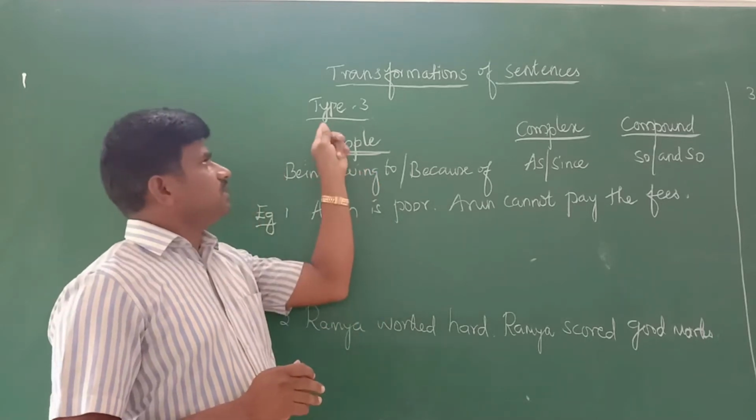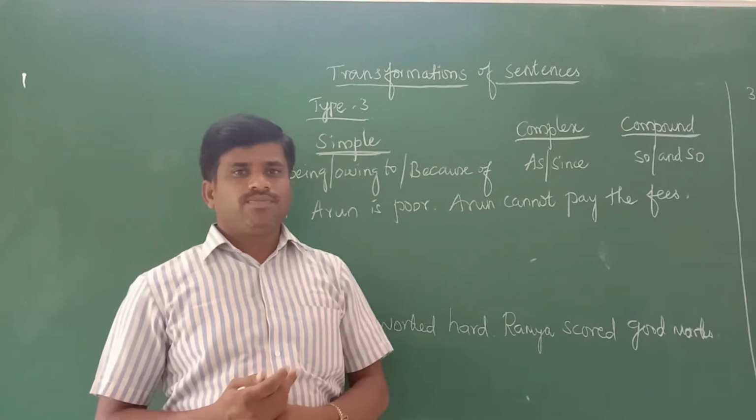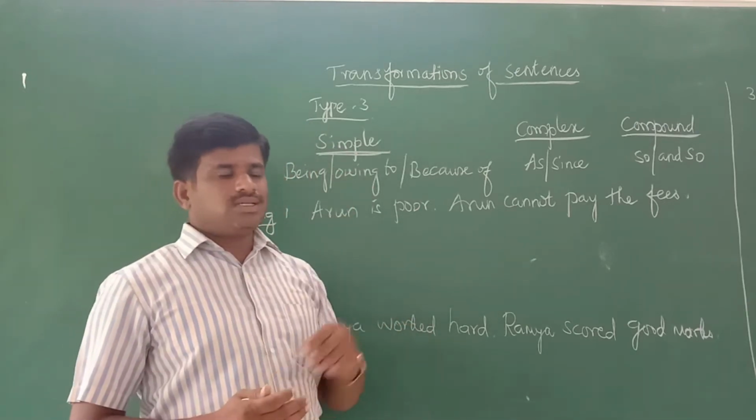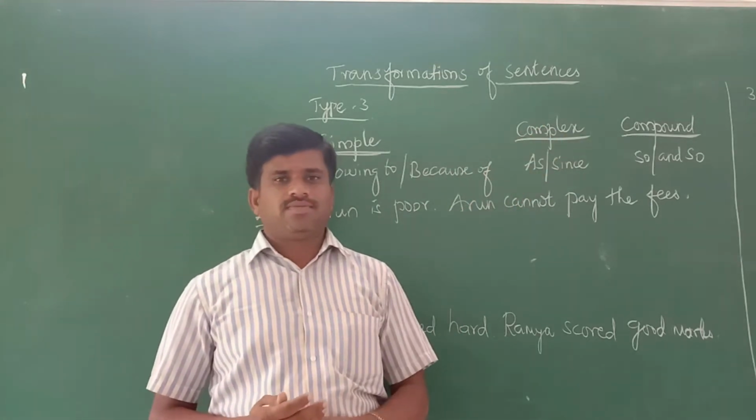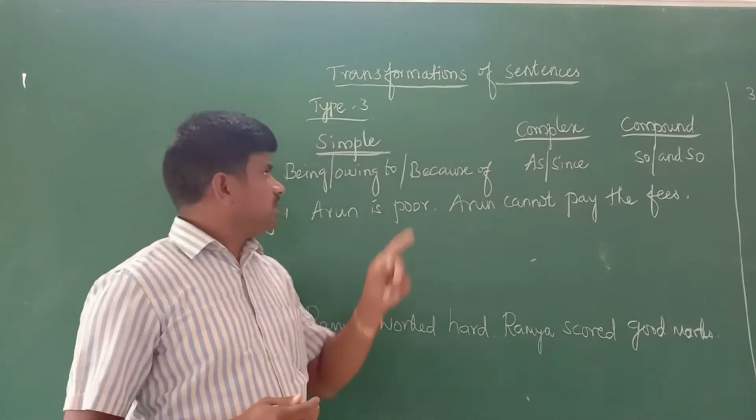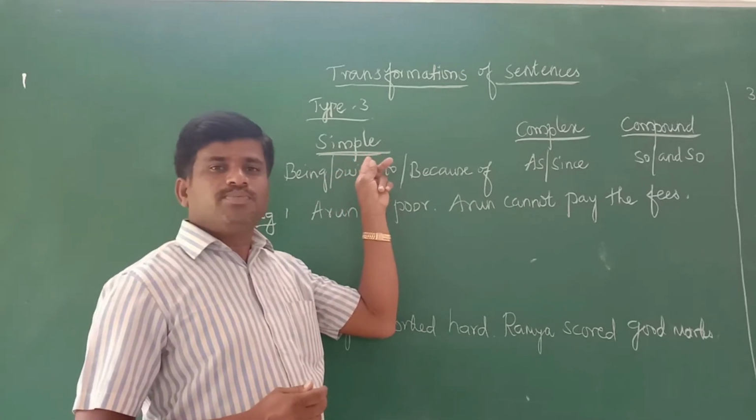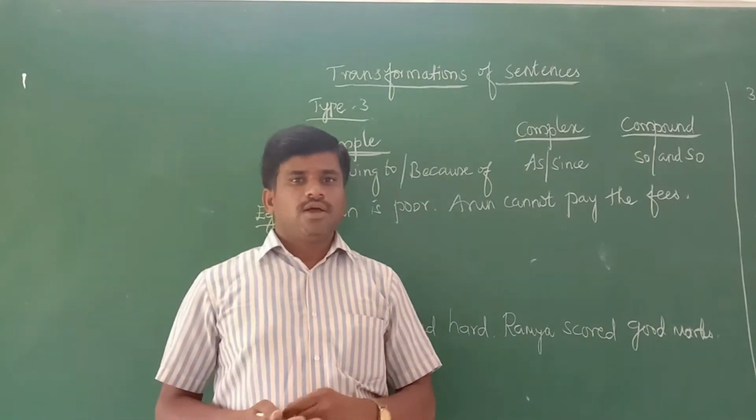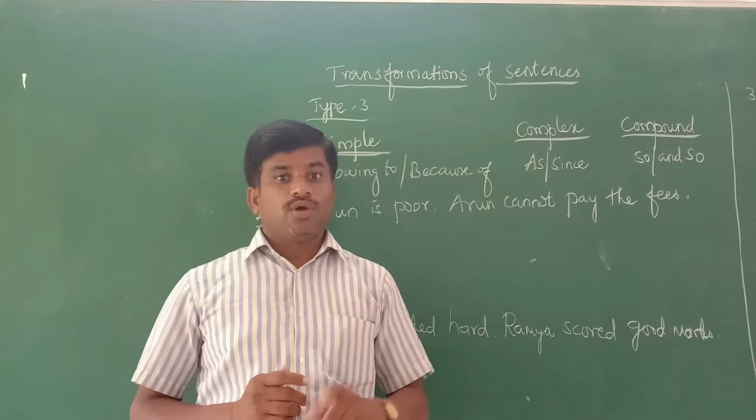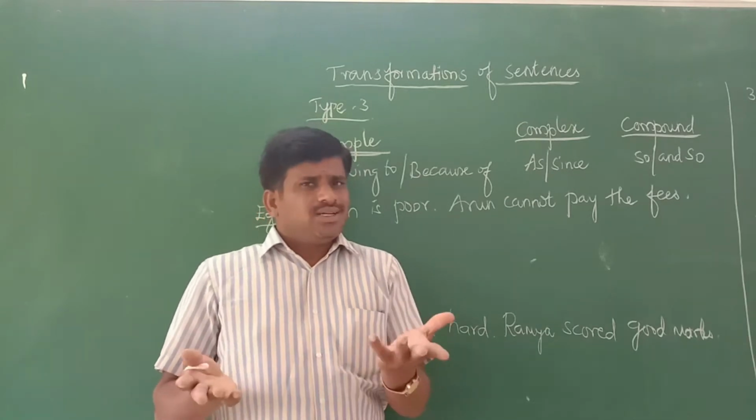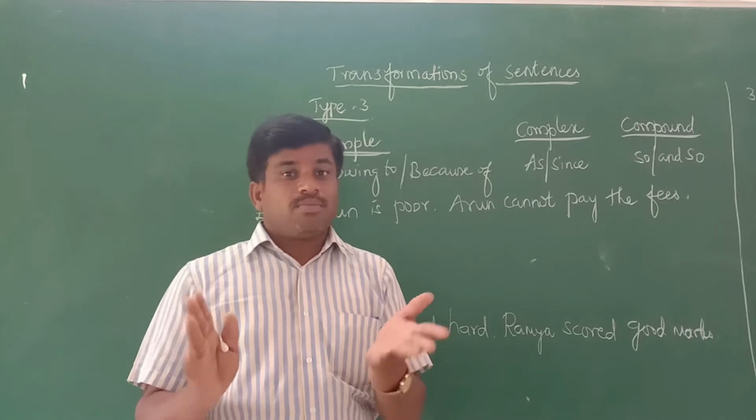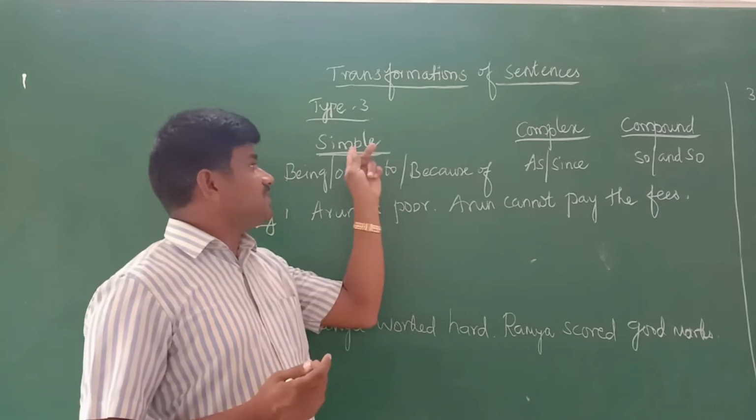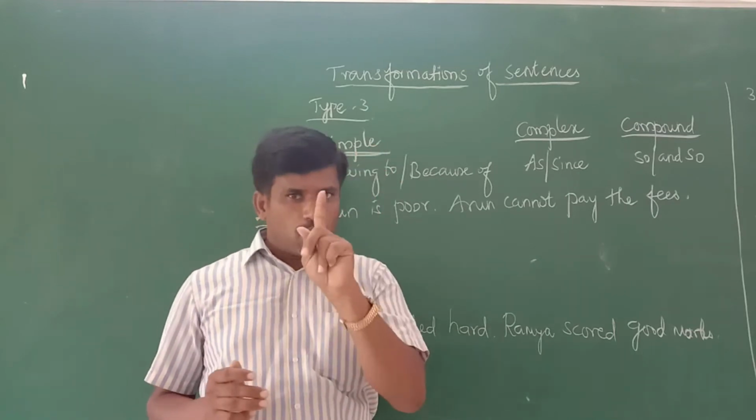Before going to that third type, first you want to know what are called a simple sentence, the complex and the compound sentence. That you want to know first. What is called a simple sentence? This is a sentence which contains only one finite verb. The sentence may have phrases or may not have phrases. Such a sentence is called a simple sentence. Only one finite verb.